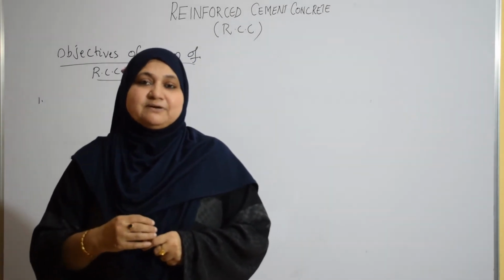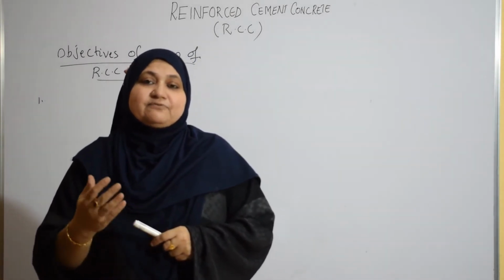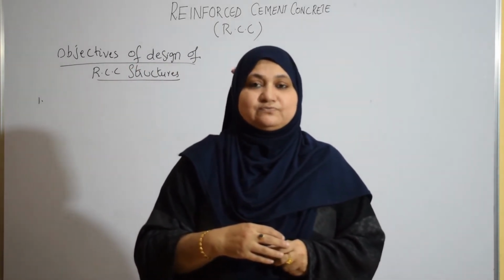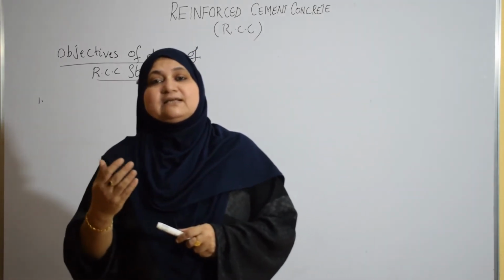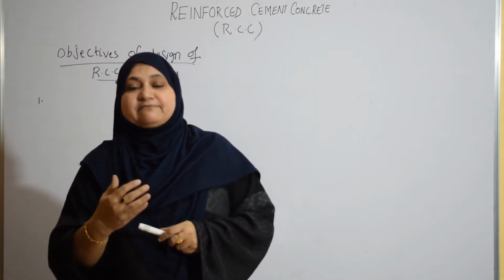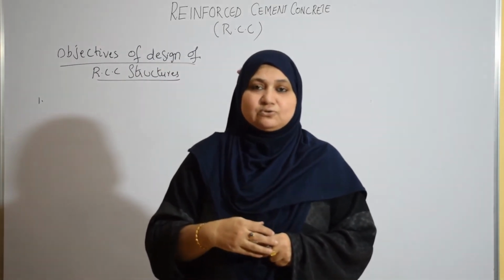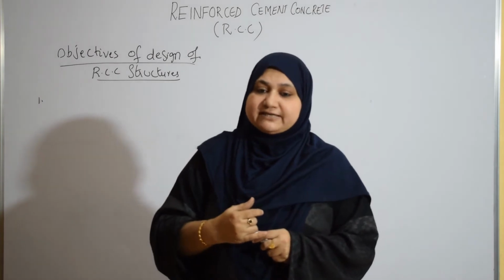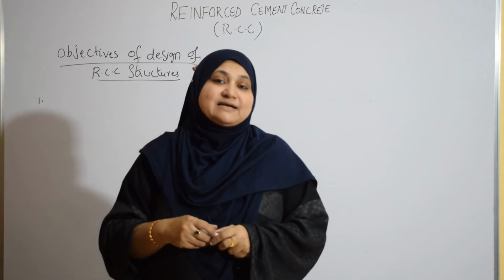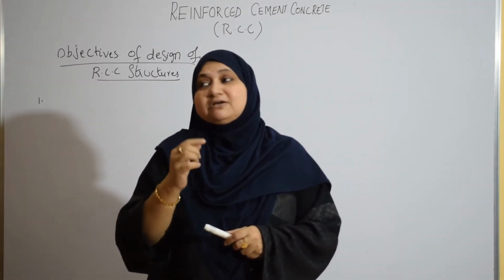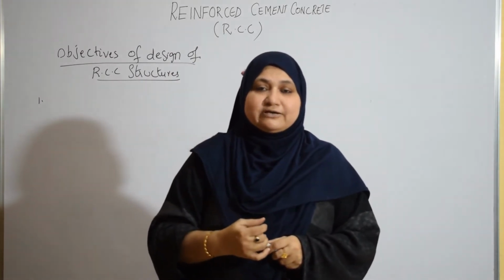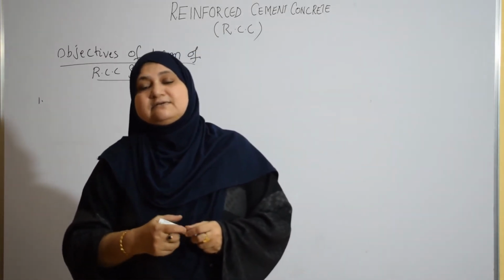If you have constructed a building and within 1 year it starts deteriorating, then that has failed the objective. People go for construction once in a lifetime, so its intended life will be 70 to 80, 90, sometimes 100 years. In that intended life, it should perform satisfactorily: it should not deform, there should be no leakage, no peeling off, and unnecessary cracks should not develop. All this comes under performance.